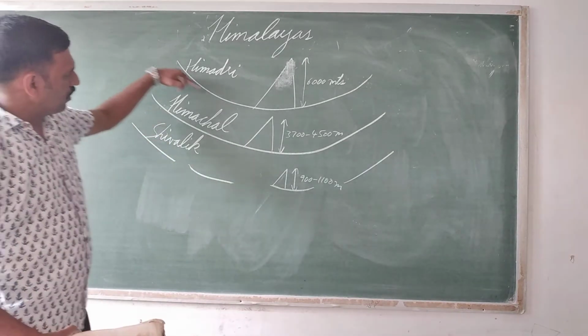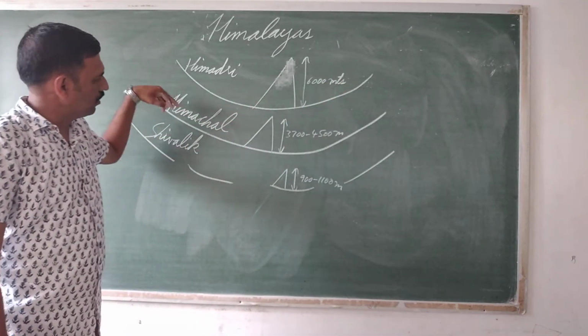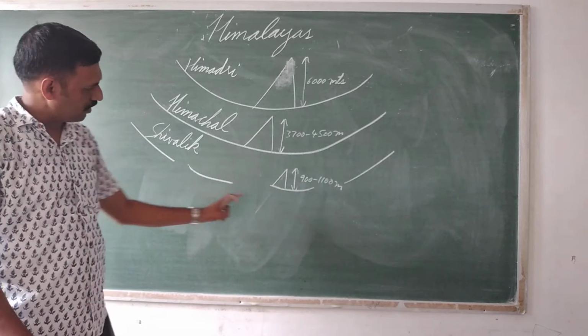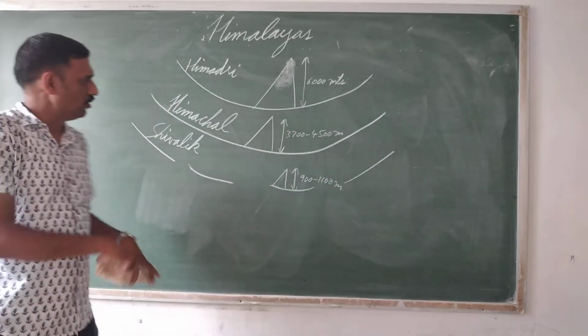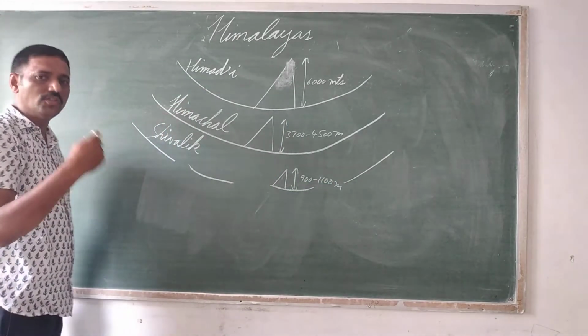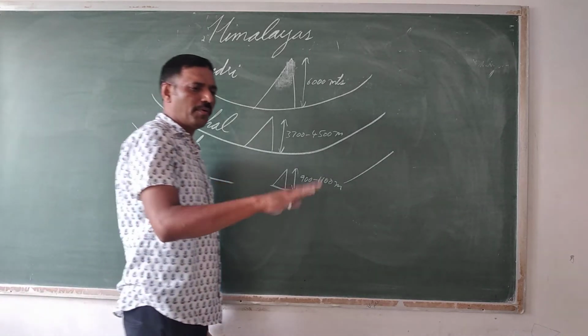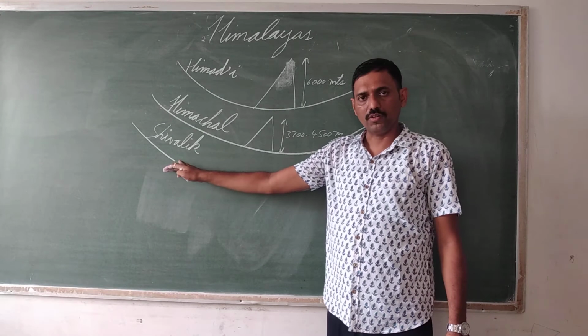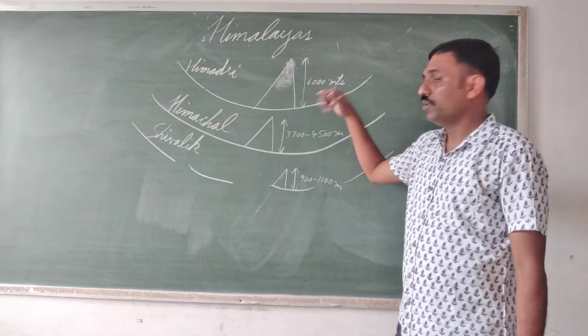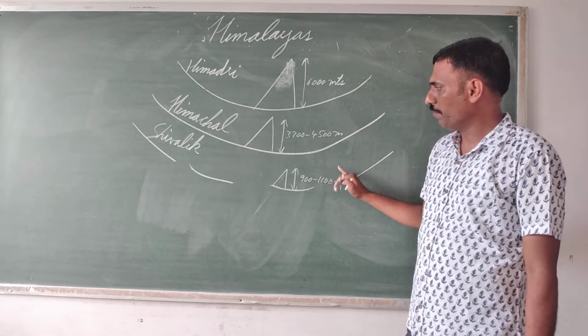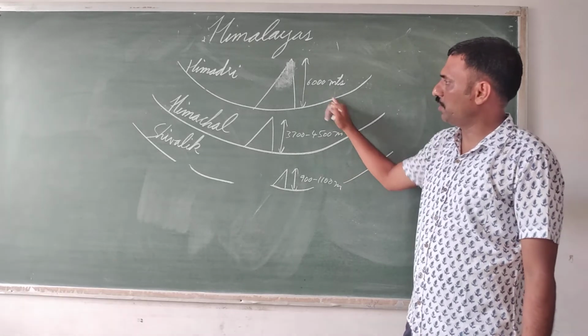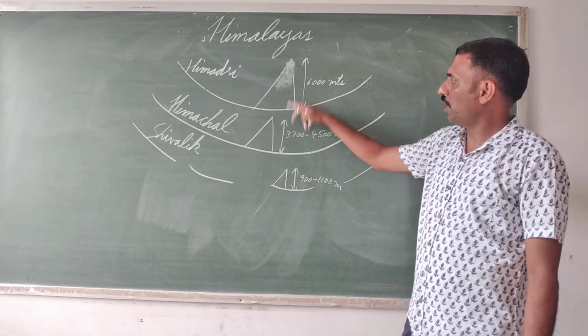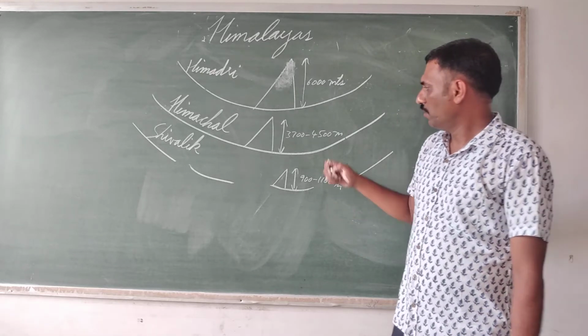Now, I have made a complete arc for Himadri and Himachal, but Shivalik is broken. So these two ranges are continuous without any break, and the third one is not continuous. If a question comes, write features. One feature can be that Shivalik is not continuous, while Himadri and Himachal are continuous ranges. You can also write the average altitude.